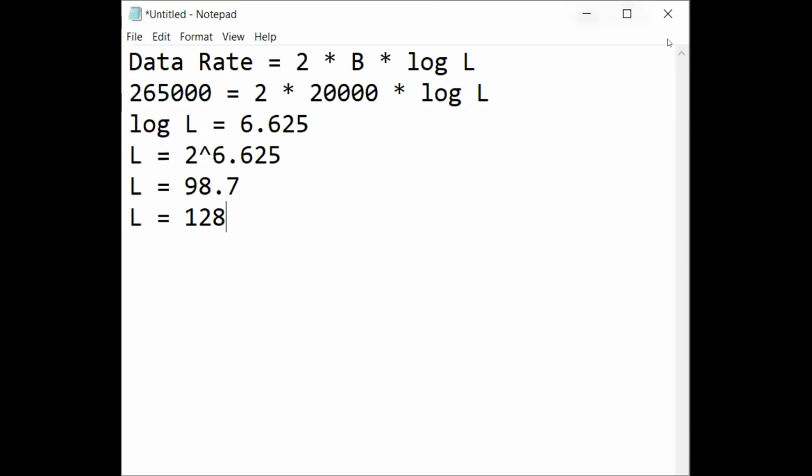Okay, is this example clear, or is there any doubt?